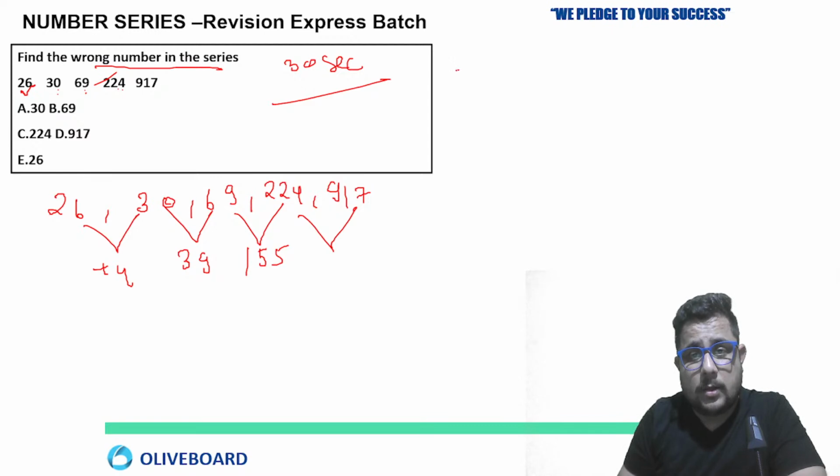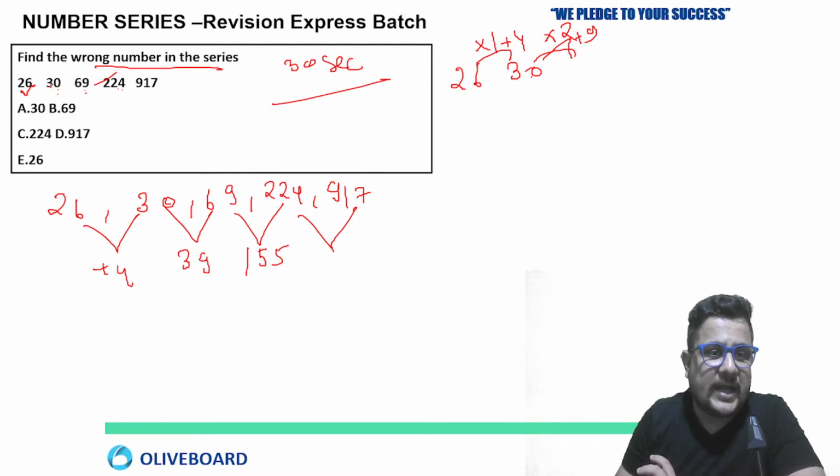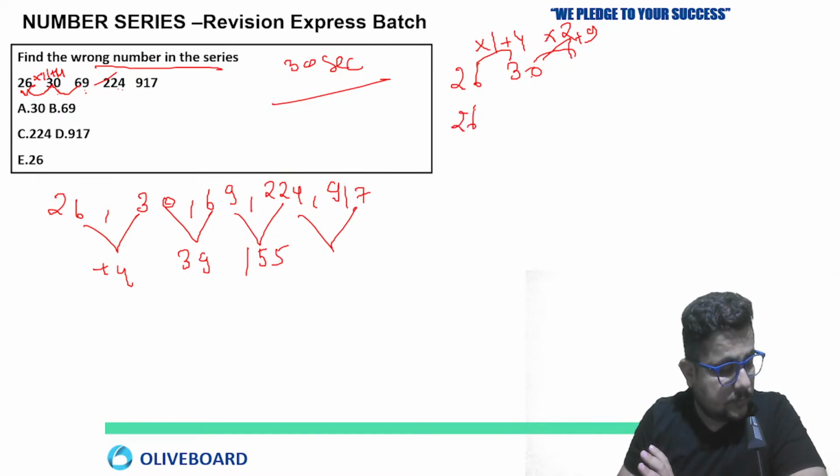Now see, 26 to 30. So 26 multiply 1, plus 4. Then 30 multiply 1 again. No, 2. 30 2s are 60. Plus 9. We are just checking how many times we can divide this. 26 is only one time divisible, so 26 into 1 plus 4, that I am applying here. Angel answered now, 224. Very good, Angel.